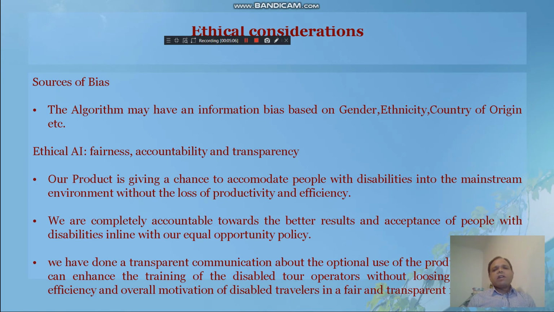The sources of bias in our algorithm are based on gender, ethnicity, and country of origin, which are inherent in most of our AI algorithms. But our AI product scores highly on fairness, accountability, and transparency standards because we are able to accommodate disabled people into the mainstream environment without the loss of productivity and efficiency. And we are completely accountable towards our equal opportunity policy, in line with our better results and acceptance of the people along with transparent communication.